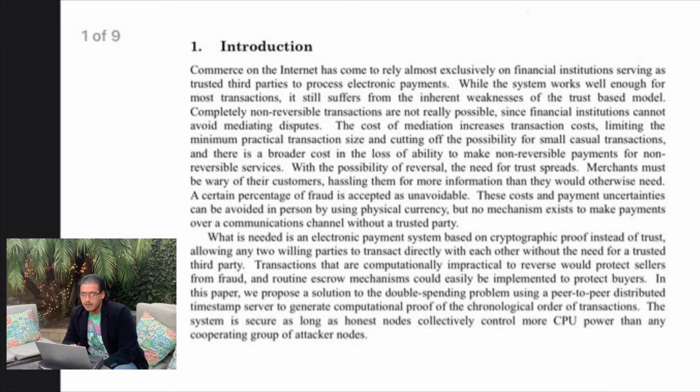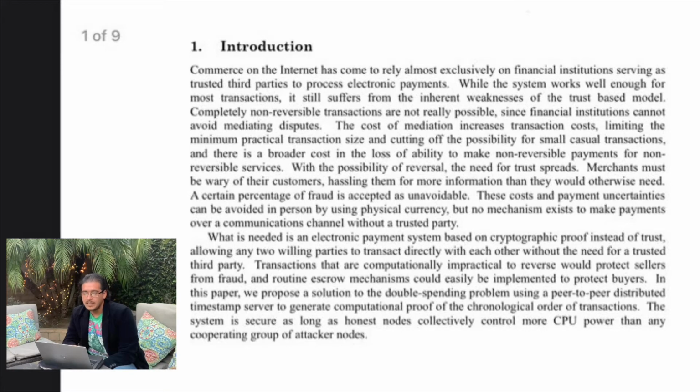With the possibility of reversal, the need for trust spreads. Merchants must be wary of their customers, hassling them for more information than they would otherwise need. A certain percentage of fraud is accepted as unavoidable. These costs and payment uncertainties can be avoided in person by using physical currency, but no mechanism exists to make payments over a communications channel without a trusted third party.